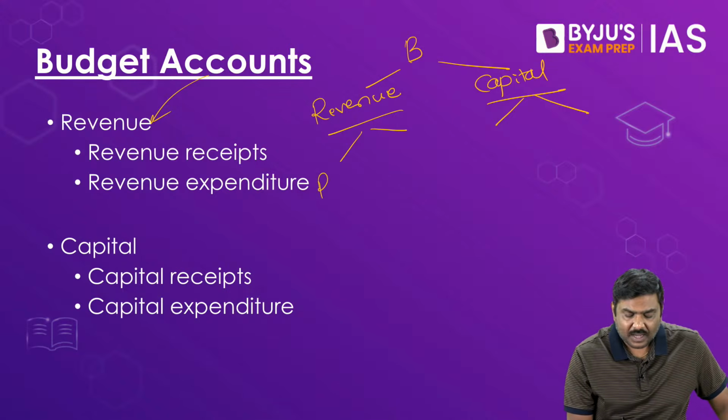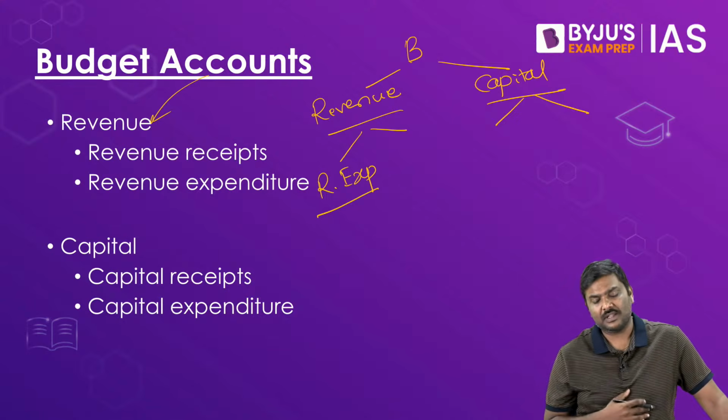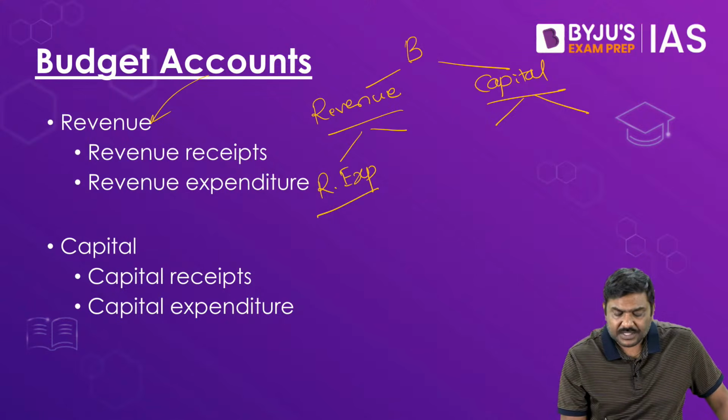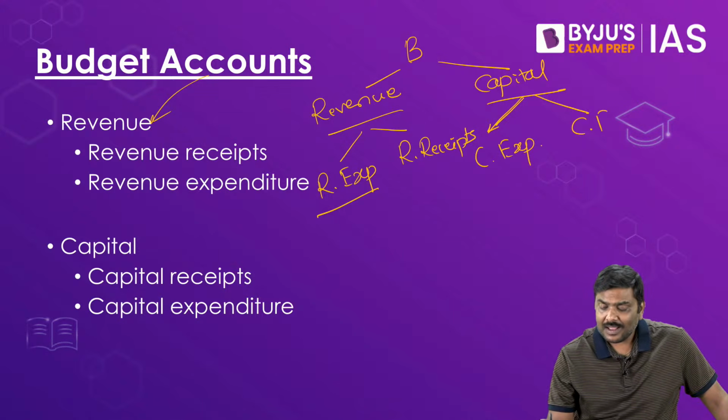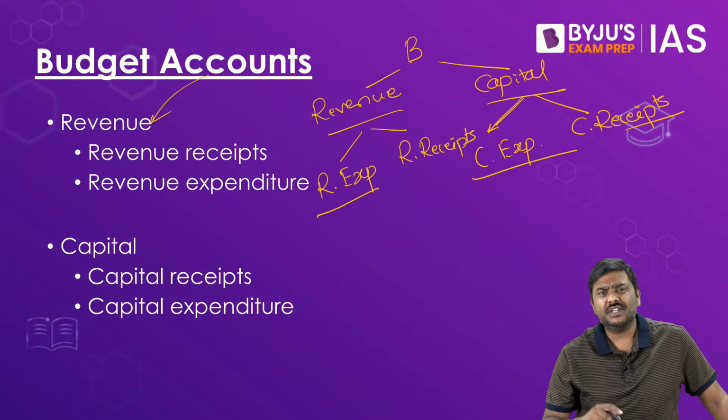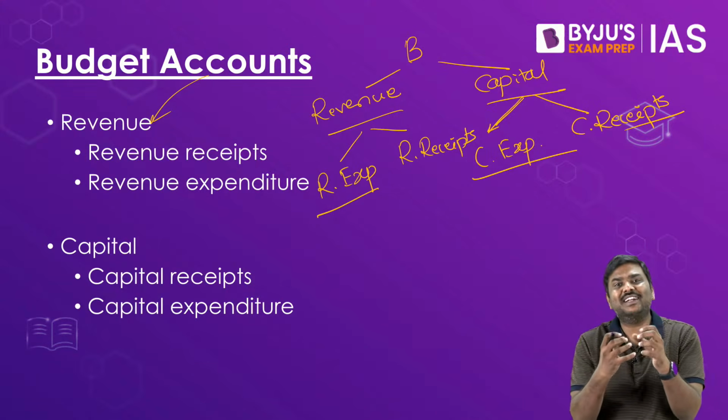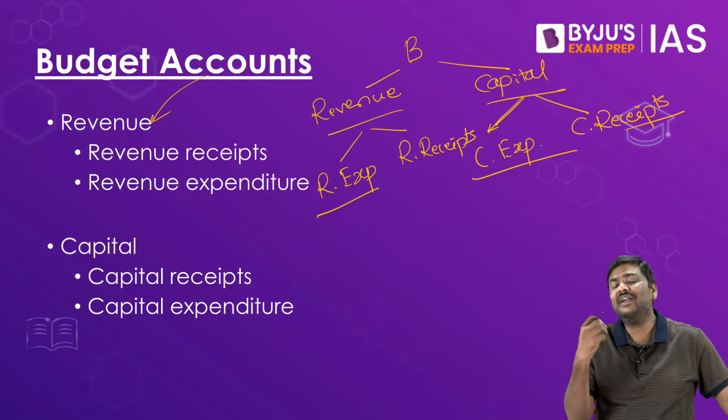Revenue account has revenue expenditure, R stands for revenue by the way. And apart from this, it also has revenue receipts. Apply the same logic to capital: capital expenditure and capital receipts. Why do we divide the accounts into four types like this, or why is the whole budget divided into four types? How do I differentiate?